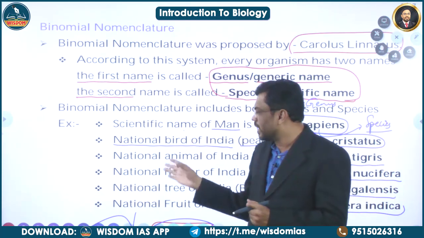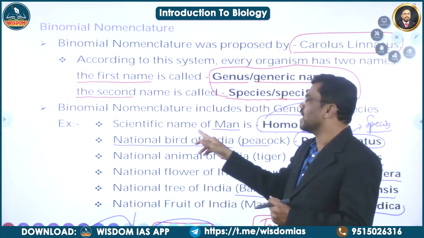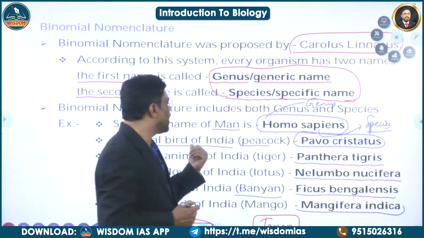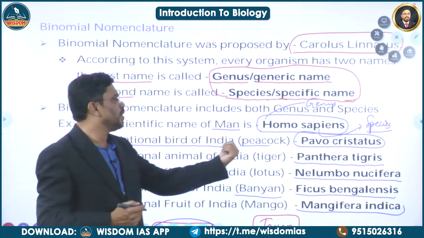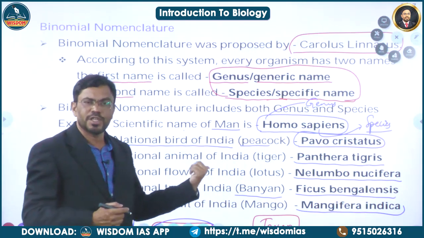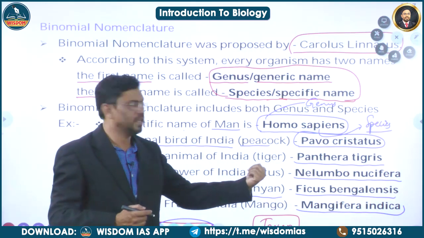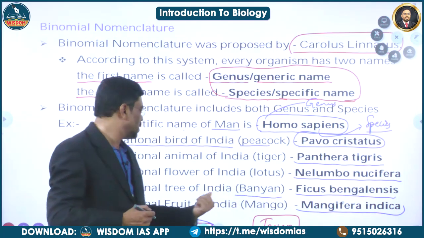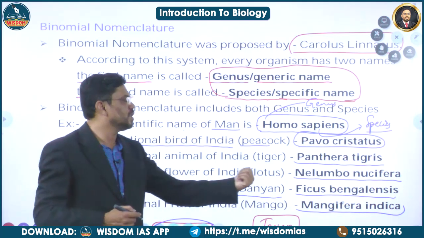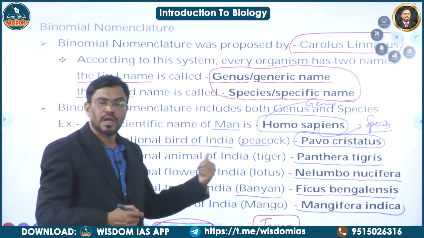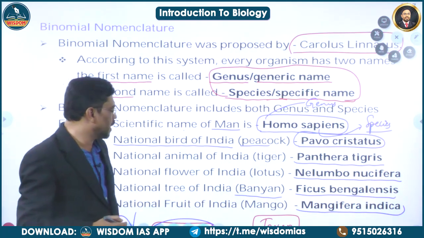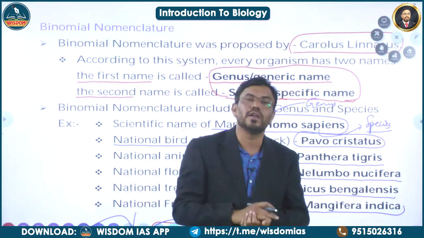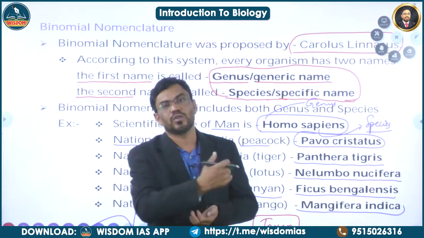So these are some important examples of scientific names. The scientific name of human beings is Homo sapien. The scientific name of the Indian national bird, peacock, is Pavo cristatus. Indian national animal, tiger, Panthera tigris. Indian national tree, banyan, Ficus bengalensis. National flower of India, lotus, Nelumbo nucifera. And national fruit is mango, Mangifera indica. In a similar manner, the other organisms are also given scientific names according to this binomial nomenclature.